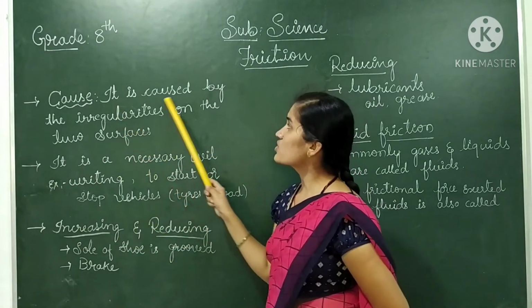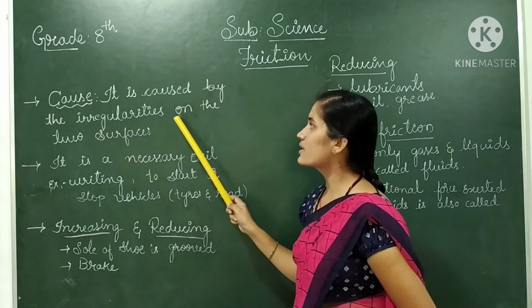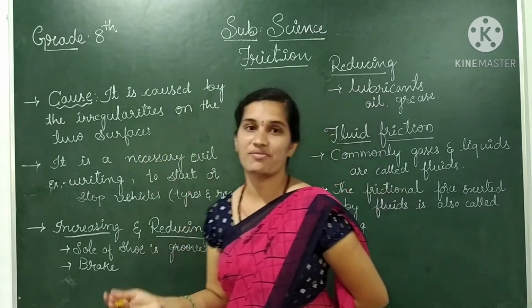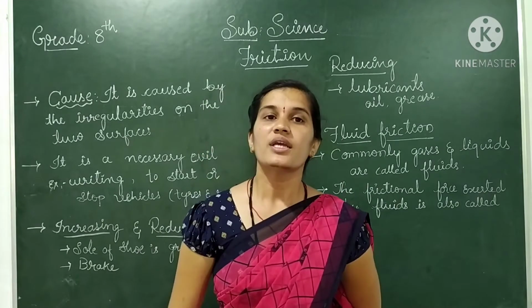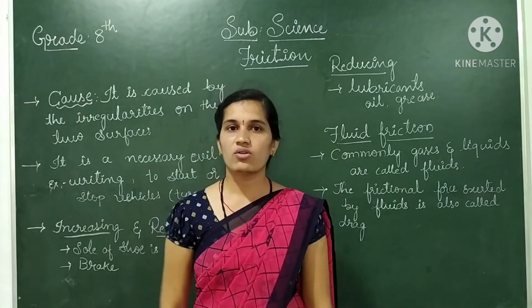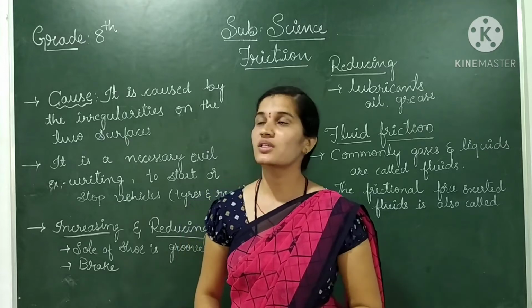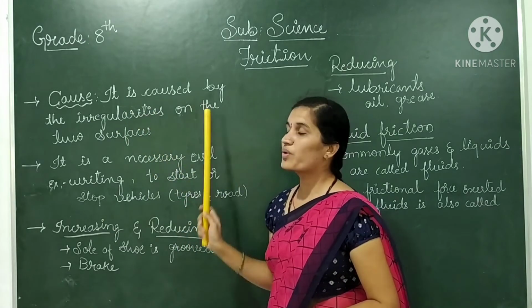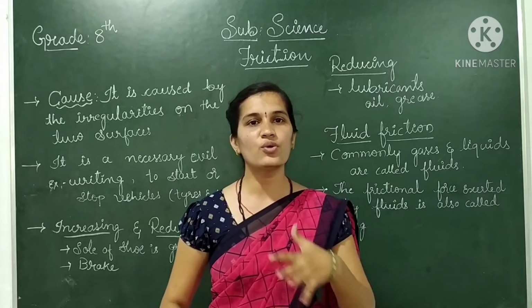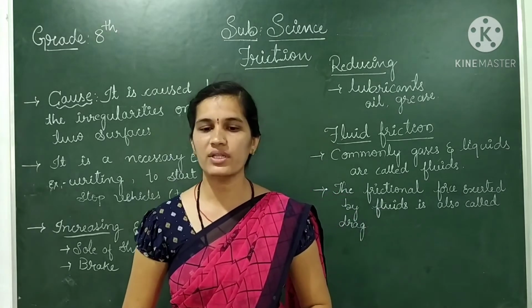First, it is caused by the irregularities on the two surfaces. If we are standing on this floor, there is a frictional force because of the irregularities acting on two bodies in contact with each other.